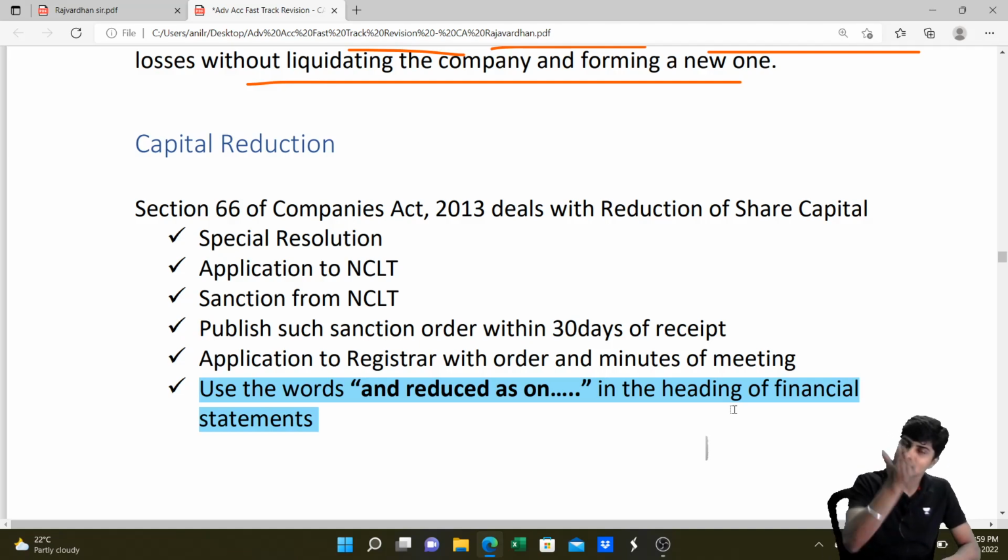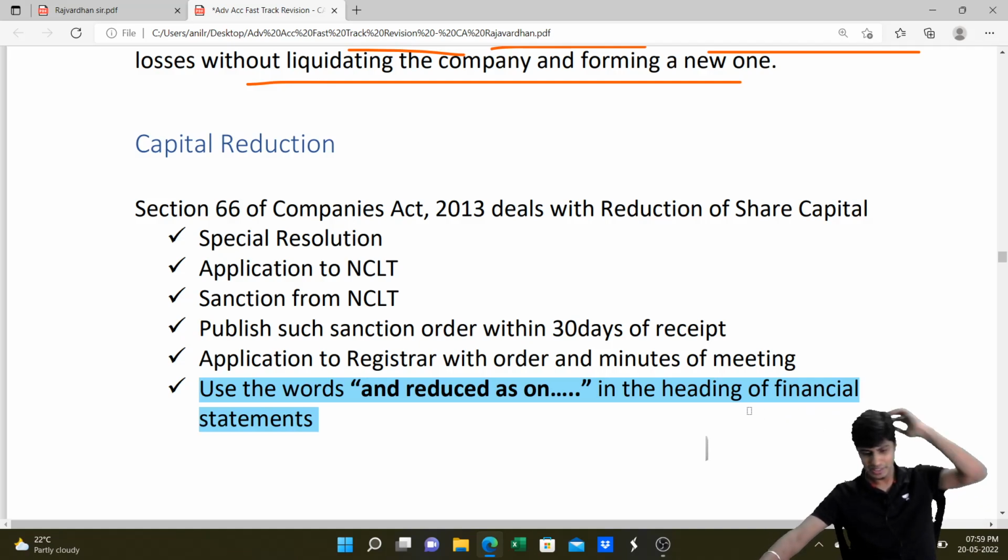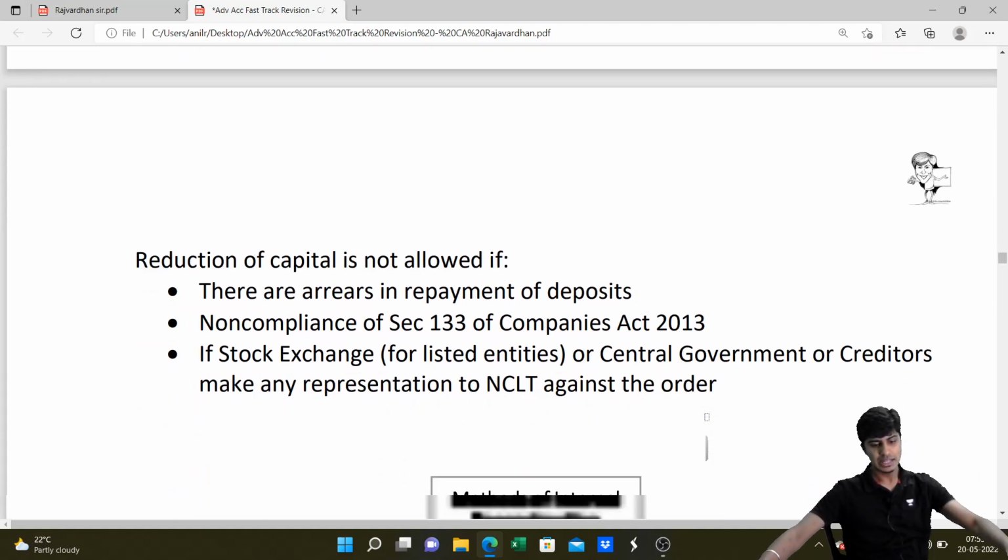We have to tell them that this company has gone through internal reconstruction. How do we tell that? We need to use the words "and reduced as on". The moment we use these words in the heading of the balance sheet, it signifies that this balance sheet is after the internal reconstruction. This disclosure has to be made for consecutive years, not just in the year of internal reconstruction. Remember that. Then accounting entries.